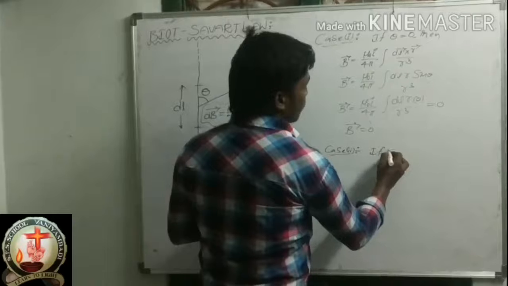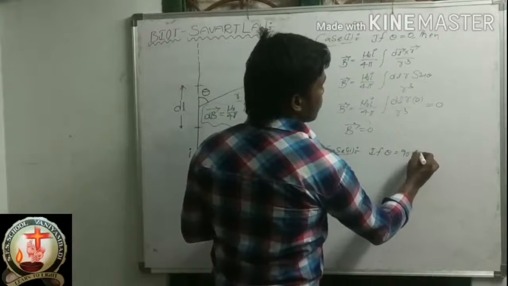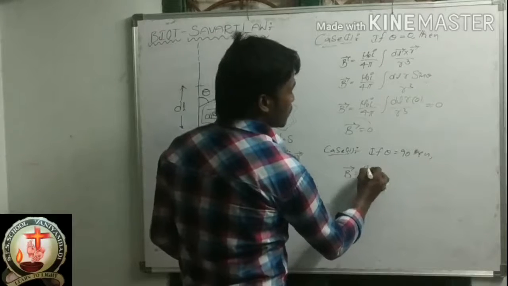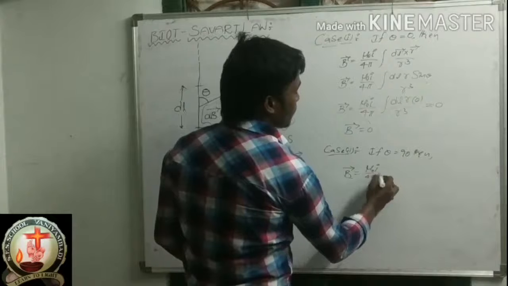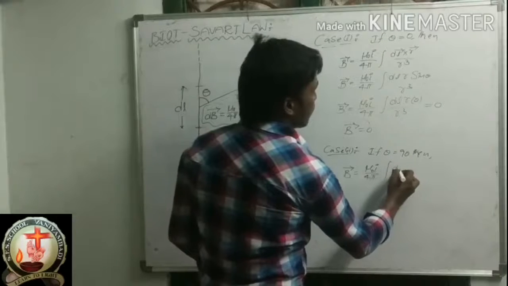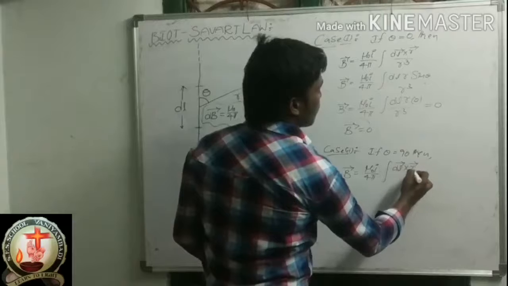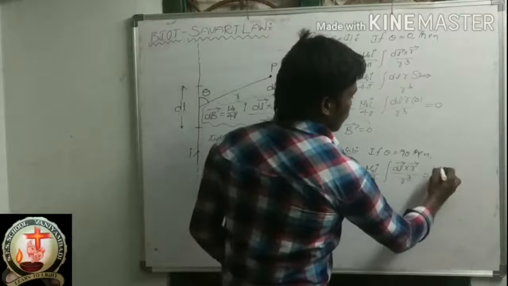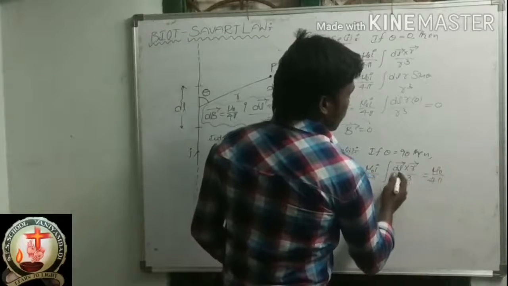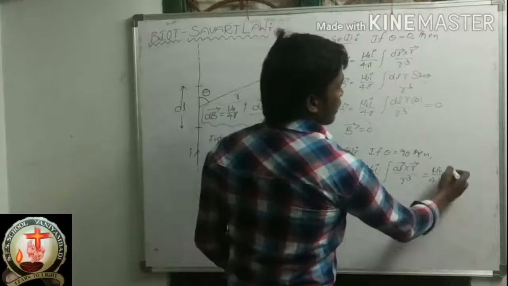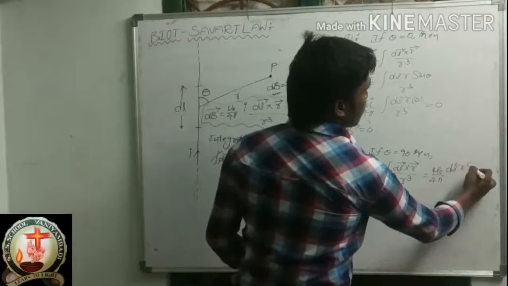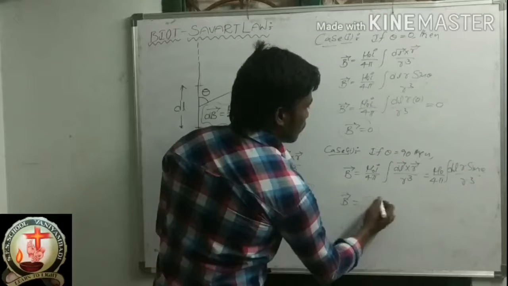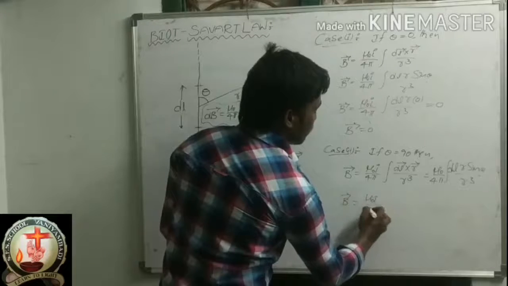If theta is equal to 90, then same, B bar is equal to mu naught I by 4 pi integral dl bar cross R bar by R cube. Same here also, dl bar cross R bar means dl R sin theta by R cube.